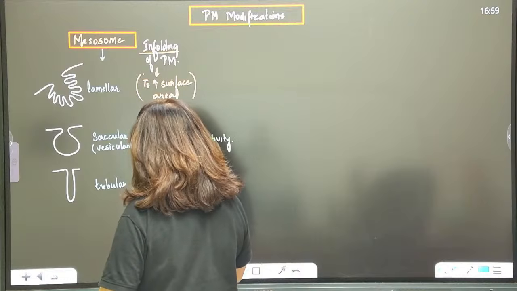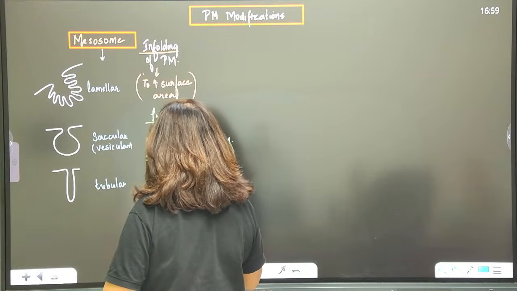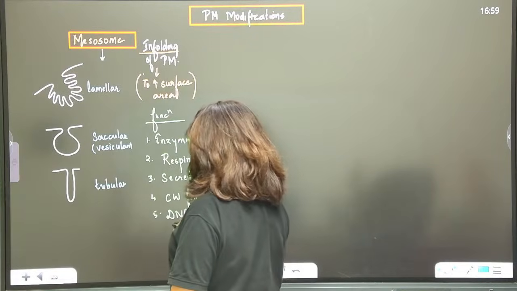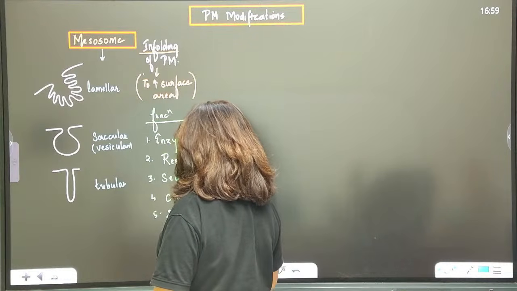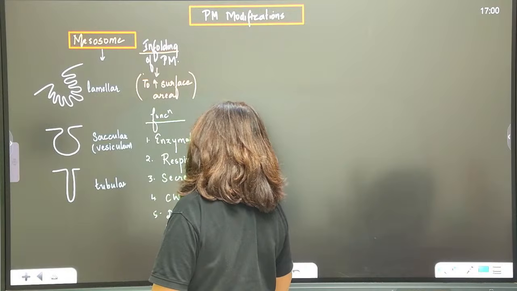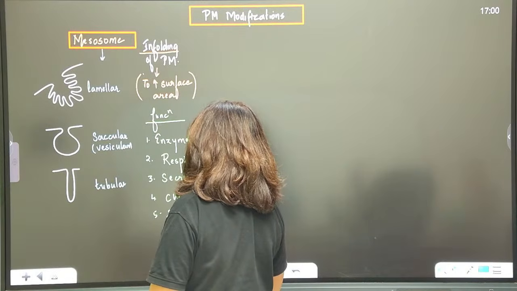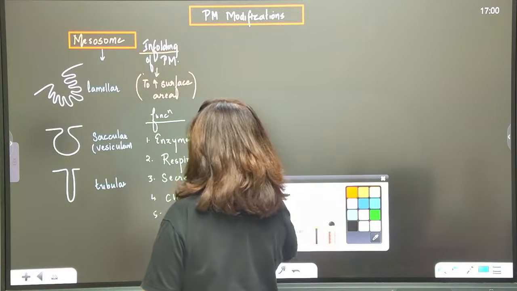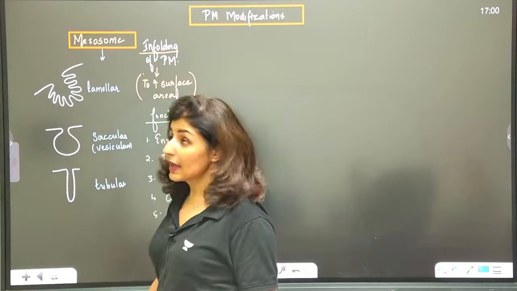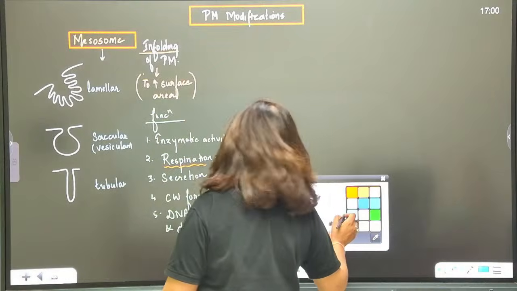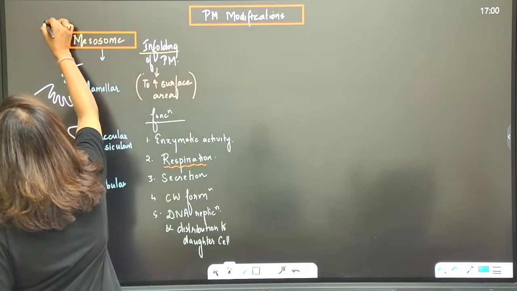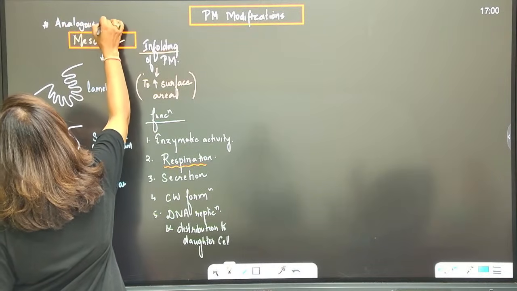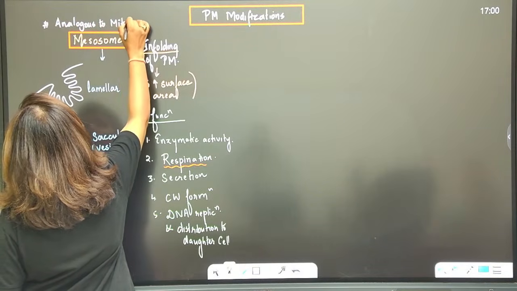Fifth, it will help in DNA replication, not only replication but also its distribution to the daughter cells. Noted? Therefore, because of this function, we can say mesosome is analogous to mitochondria. Analogous means performing a similar function.